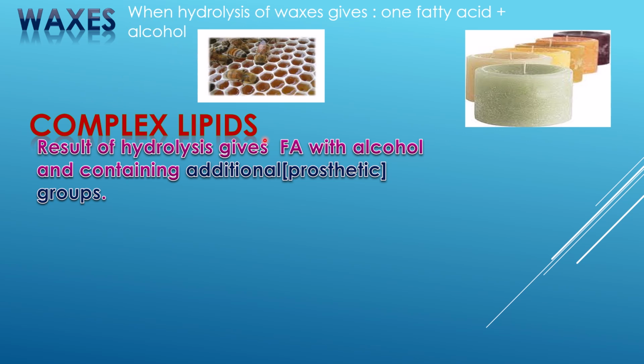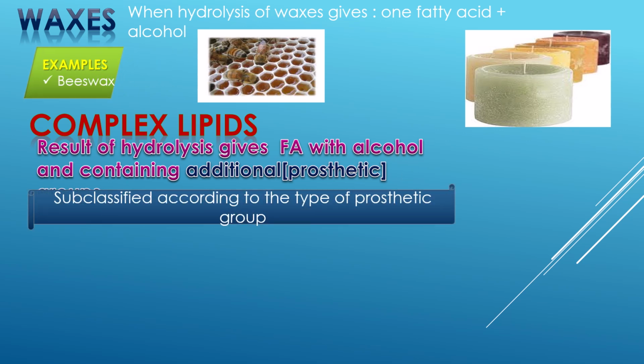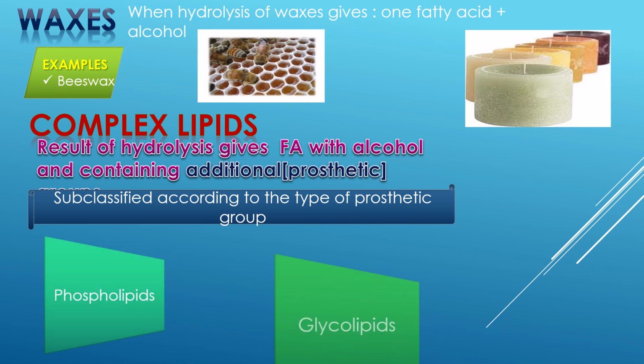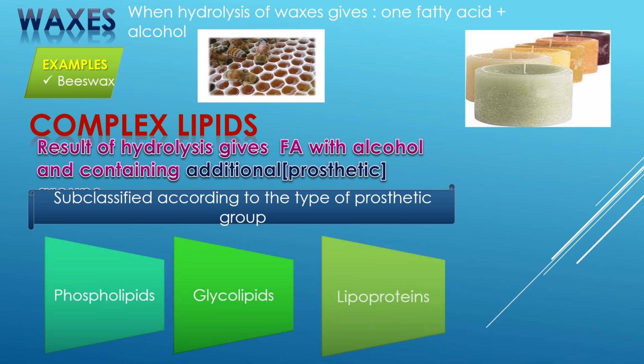Then complex lipids, on being hydrolyzed, give fatty acids with alcohol and an additional prosthetic group. Subclasses according to the type of prosthetic group: phospholipids, glycolipids, lipoproteins.